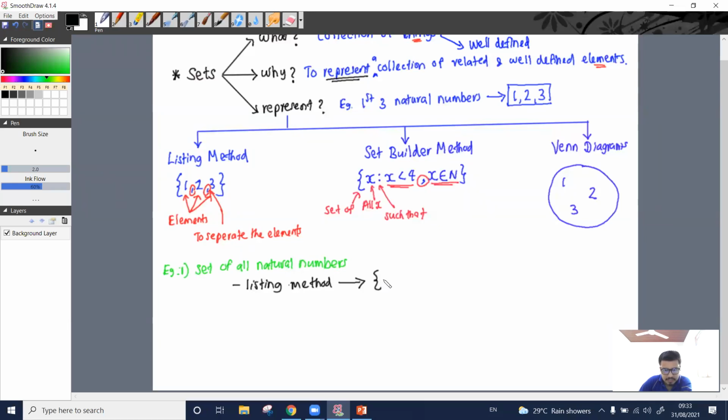Open curly brackets, then write the first few elements in sequential order, and then this should continue like this to infinity. It continues forever, right?